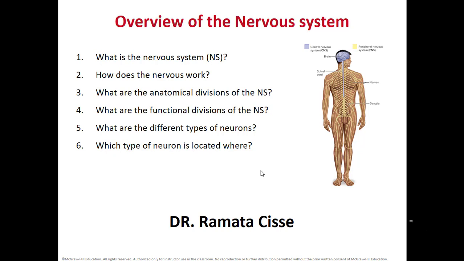In this video, we'll talk about the definition of the nervous system, like what is the nervous system, how does it work, anatomically and physiologically, how do you divide the nervous system, and then we'll talk about the different types of neurons and their locations.